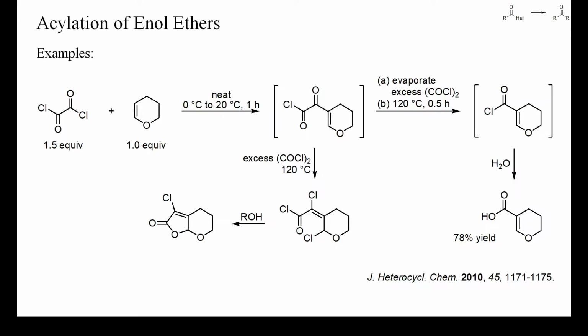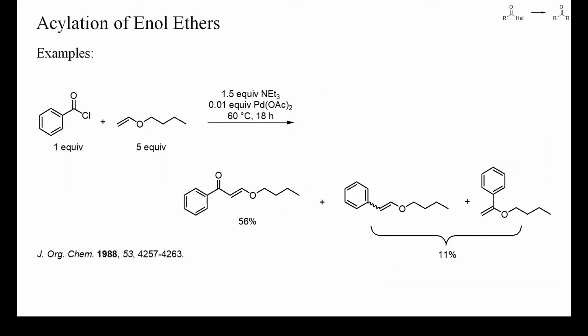This is an example of palladium-catalyzed benzoylation of a vinyl ether. Unfortunately, palladium acyl complexes can decarbonylate when heated, and this led to the formation of arylated enol ethers in this instance. By the way, vinyl ethers are acetaldehyde enolate equivalents and are prepared on a large scale by addition of alkoxides to acetylene. Acetaldehyde is difficult to handle because it boils at 20 degrees Celsius, is highly flammable, and readily forms 3- and 8-membered cyclic oligoacetals upon contact with acids.